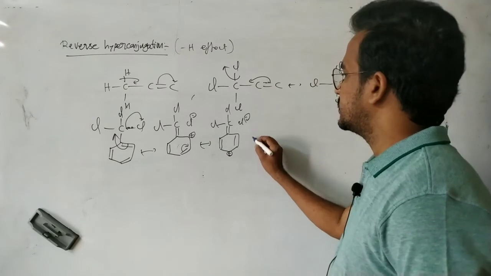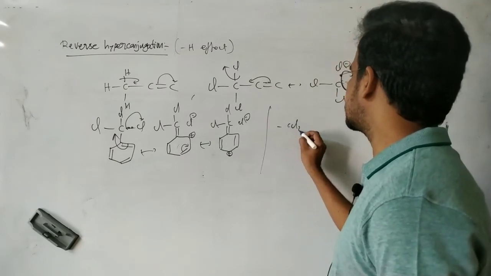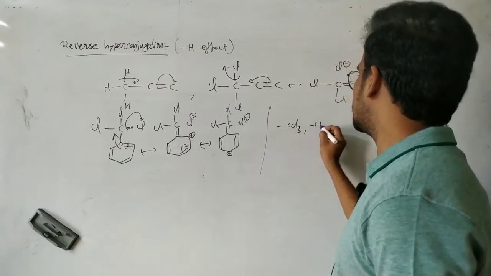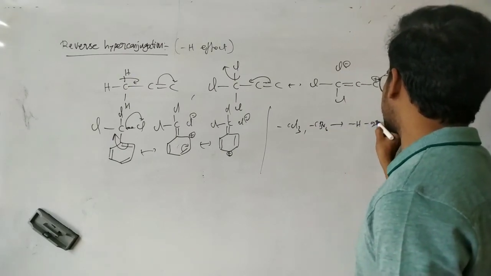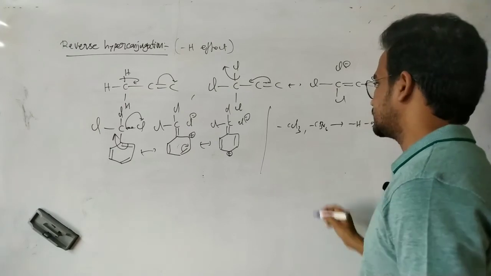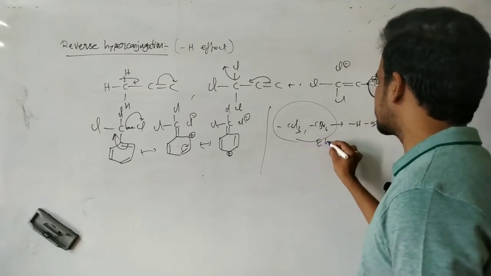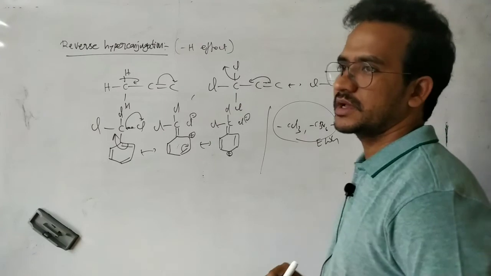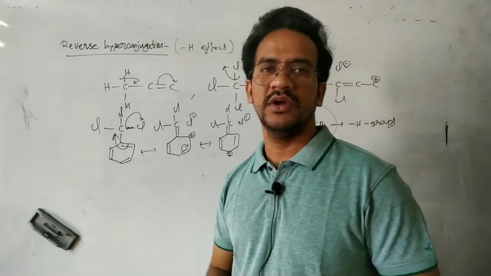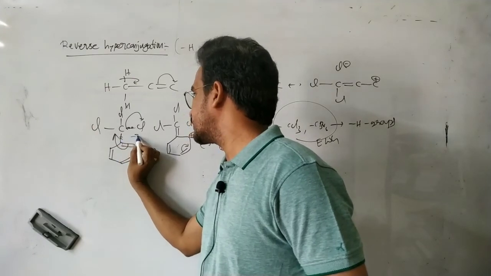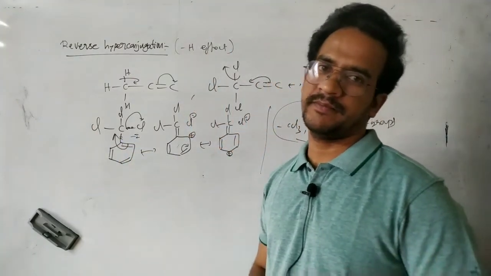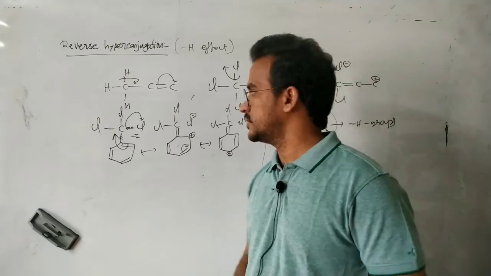Now in this case, the CCl3 and CBr3, we can say they are minus H groups. These are also electron withdrawing groups. Their electron withdrawing nature is explained on the basis of the reverse hyperconjugation. Of course, regarding the inductive effect, this one is also a minus I group, and this one is also a minus I group.